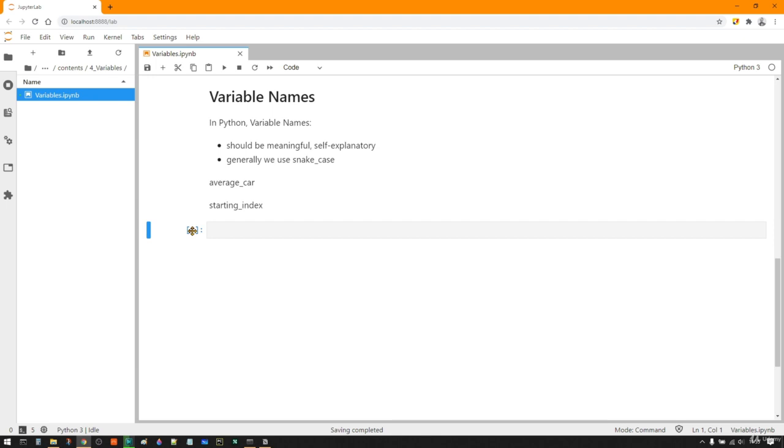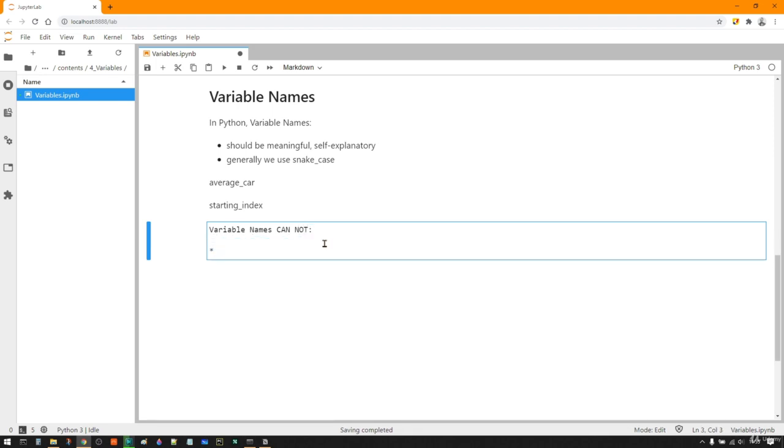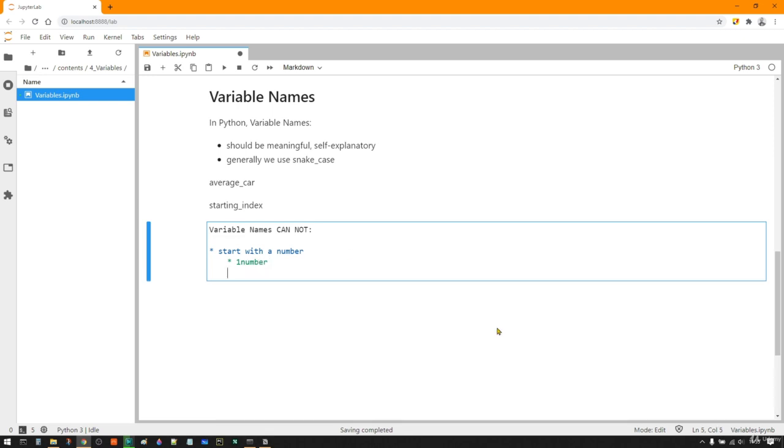Now let's see what you can't do, the forbidden cases. Variable names cannot start with a number. For example, you cannot give a name like 1number to a variable. You cannot start with 1. Also, you cannot do this, a number in the third position. This is forbidden. You cannot start with a number.